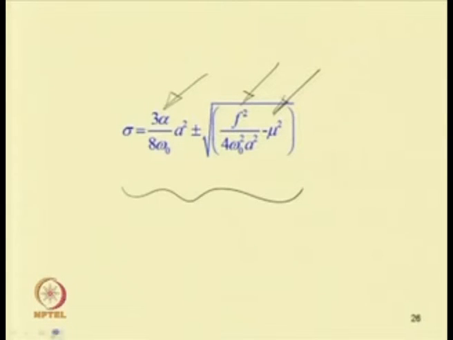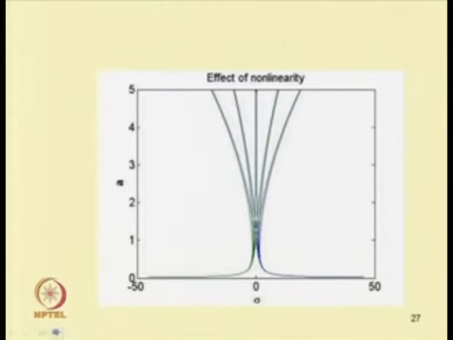Here some typical curves have been plotted: alpha equal to minus 2, minus 1, alpha equal to 0, then these correspond to alpha equal to 1 and these to alpha equal to 2. So five different curves have been plotted.